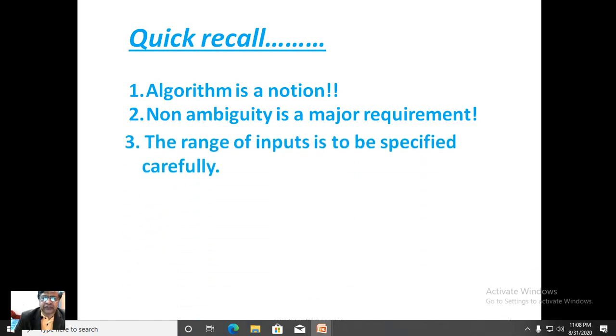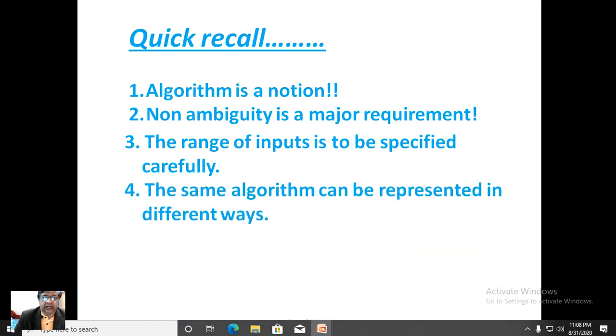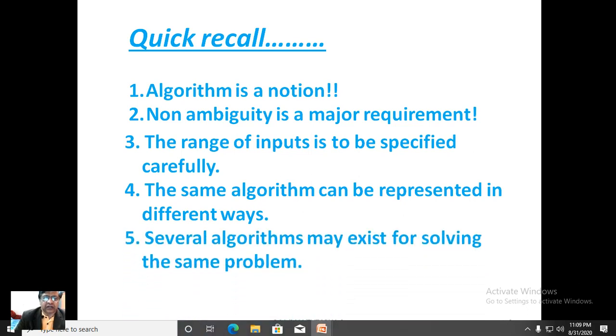The range of inputs is to be specified very carefully for every algorithm, because an algorithm would crash if inputs are chosen which are lesser than the lower bound of the input or greater than the upper bound of the input. The same algorithm can be represented in different ways: you can choose a flowchart, a pseudocode, or you can write the algorithm in a textual manner so that every step is explained using natural language. Several algorithms may exist for solving the same problem.